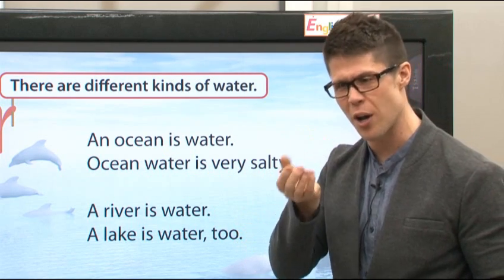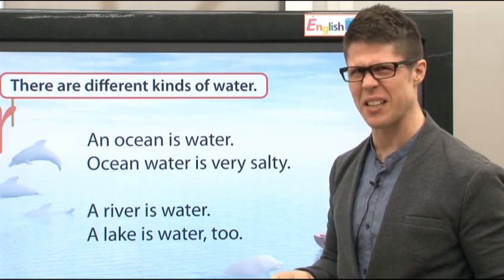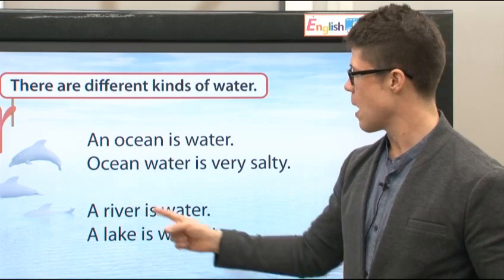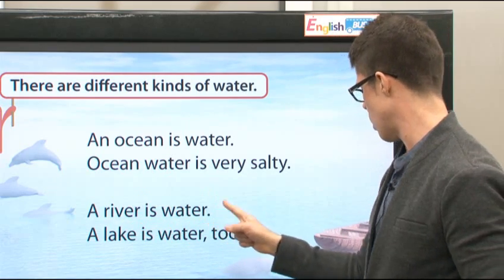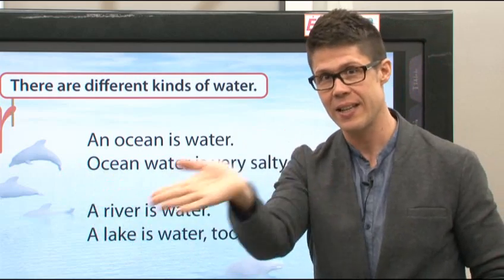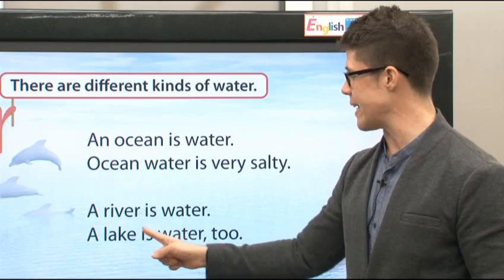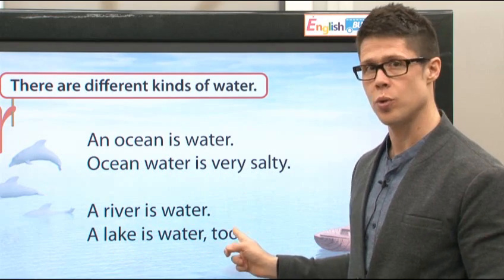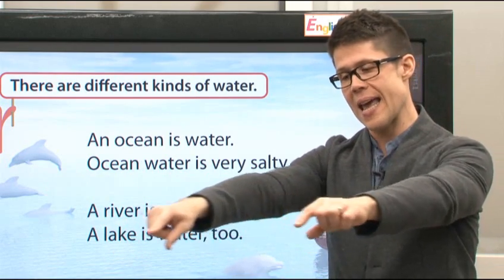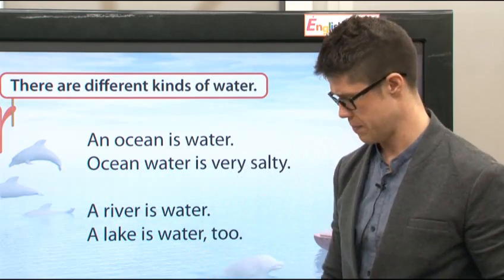If you drink ocean water, it's very salty, yucky. Next, a river is water, right? Remember, the river is like a letter S. It's moving, right? And a lake is water too. A lake has land, and then inside is a lake.